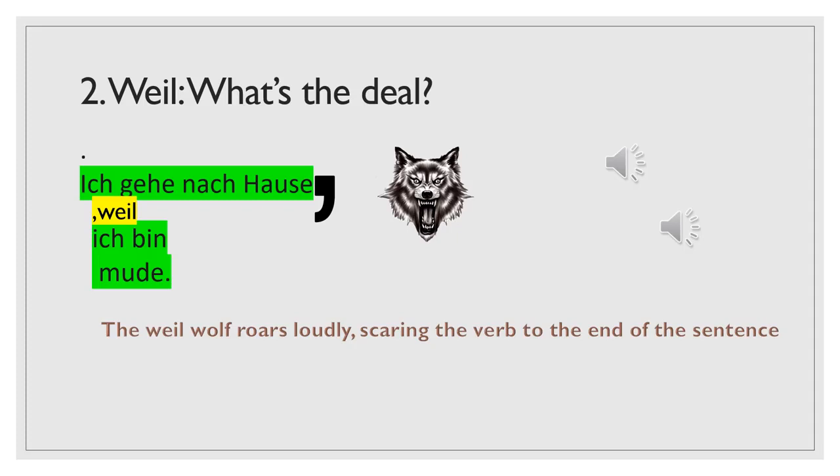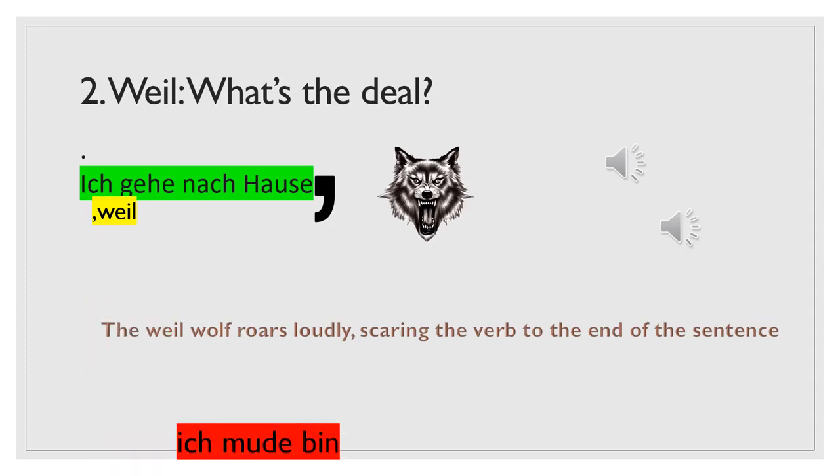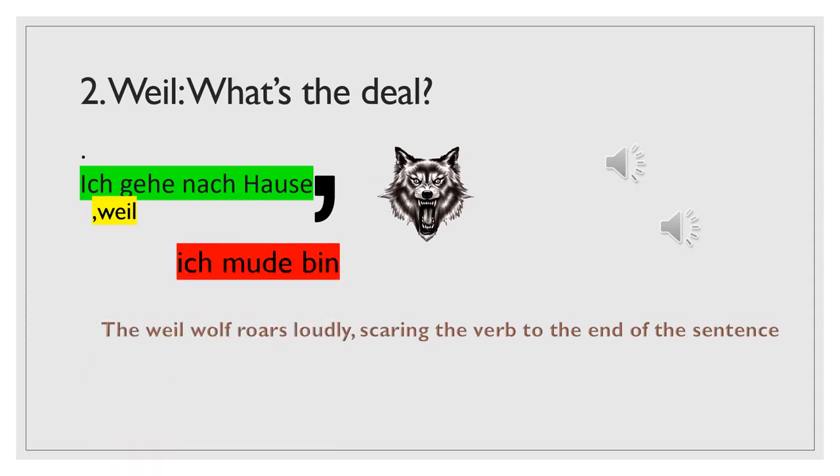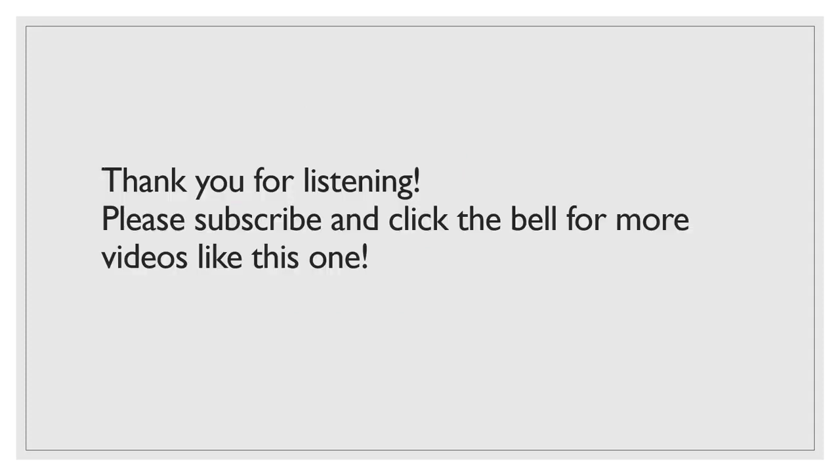So what it does to the verb is that it roars really loudly. It kicks the verb to the end of the sentence and becomes ich müde bin, which is a subordinate clause.